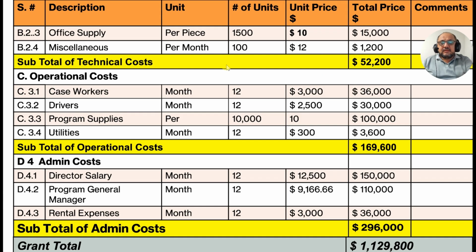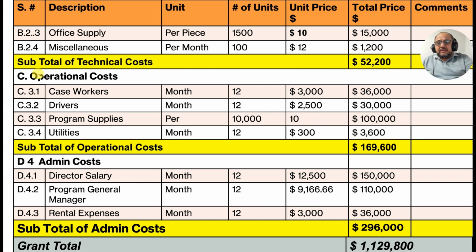So then we write in here again, this is necessary: subtotal of technical costs, that's $52,200. Do not cross this limit. If you cross this limit, you have to write a justification letter to the director. He has to approve that. Then after that, you can purchase it.